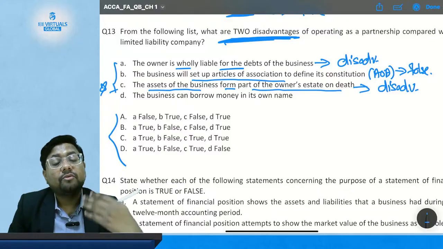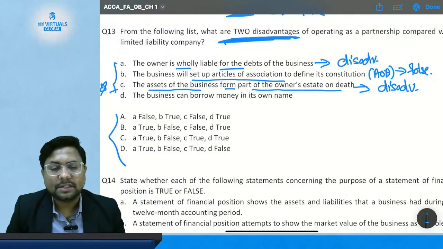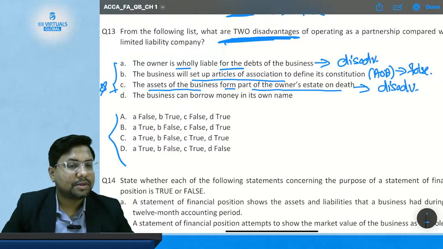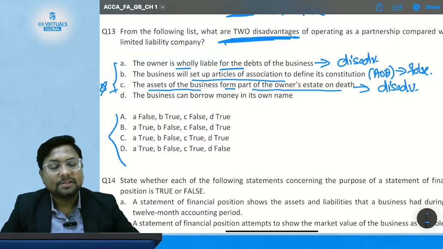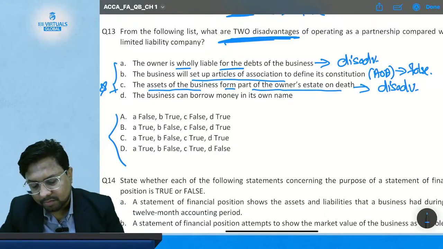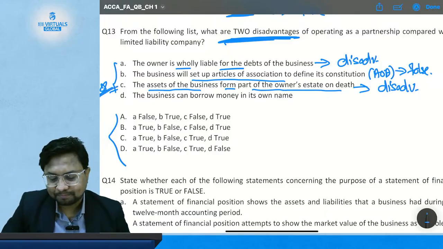You do not want your business assets to become part of the owner's assets, because you want your business to run successfully with perpetual succession. Hence it becomes a disadvantage in a partnership form of business. So mark this point as important.